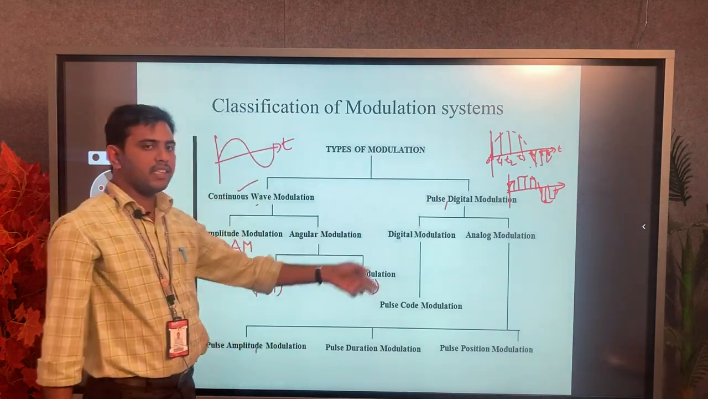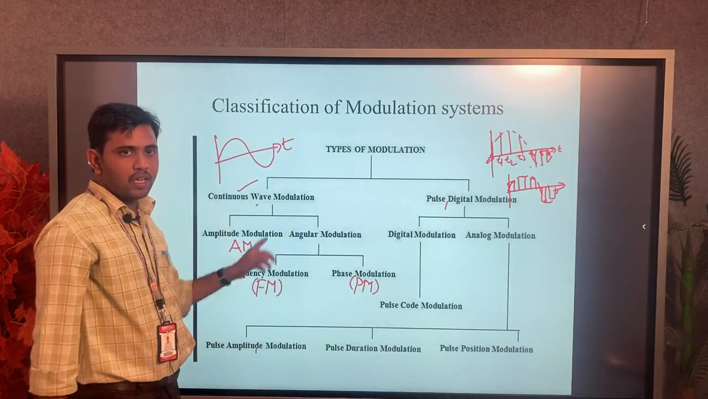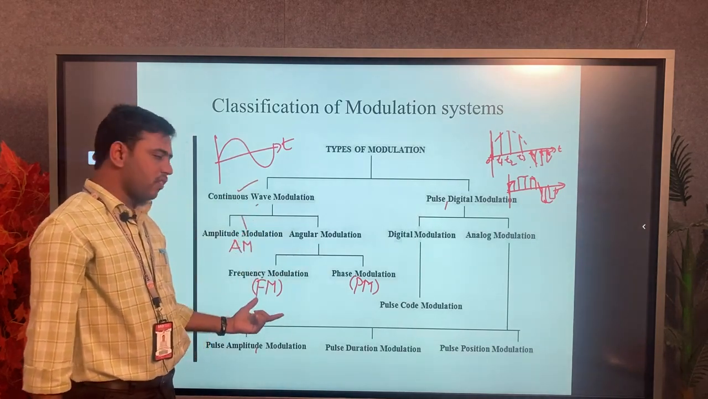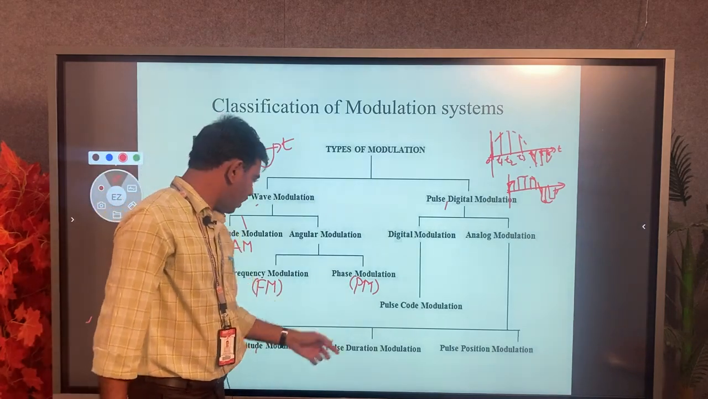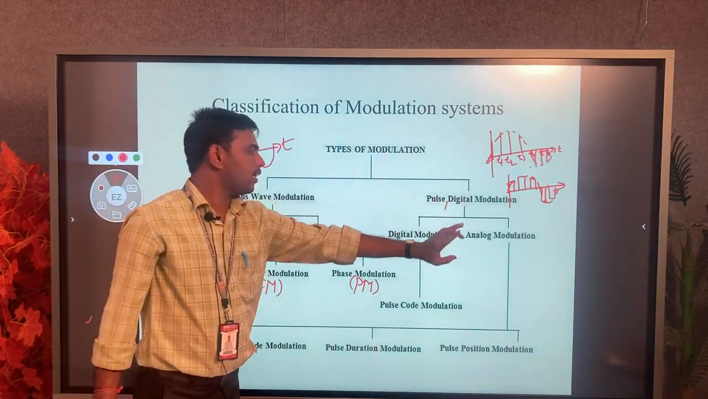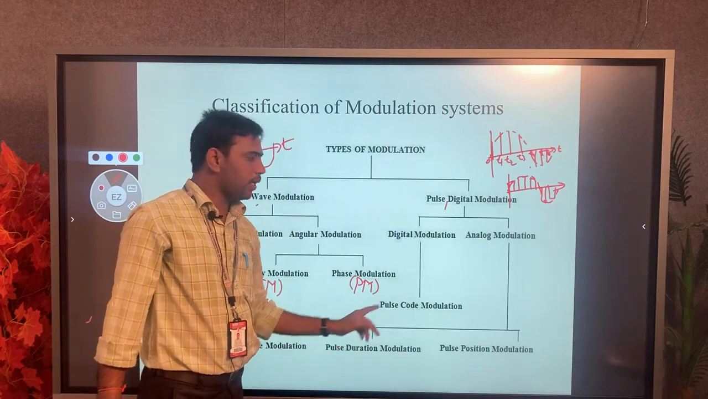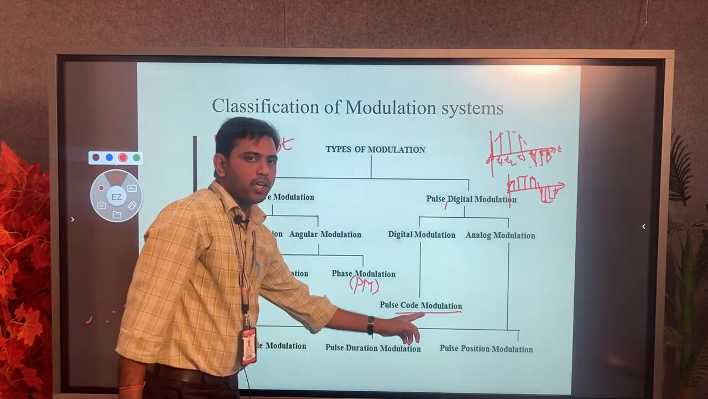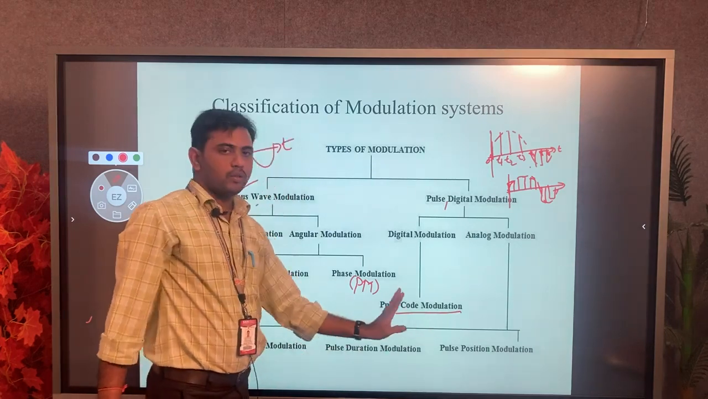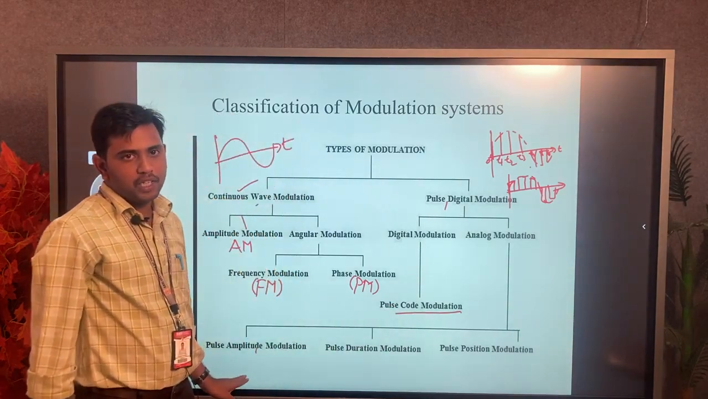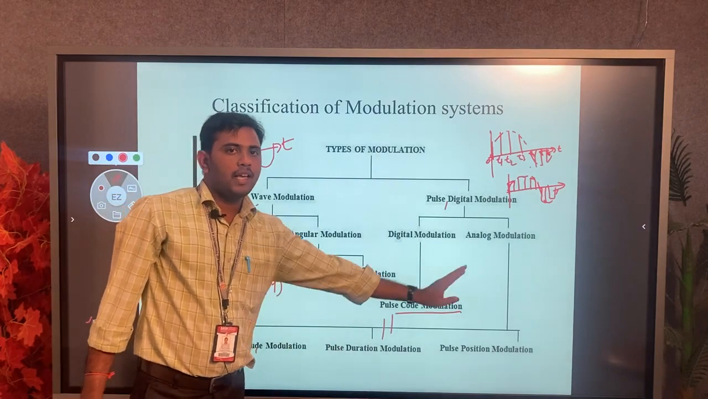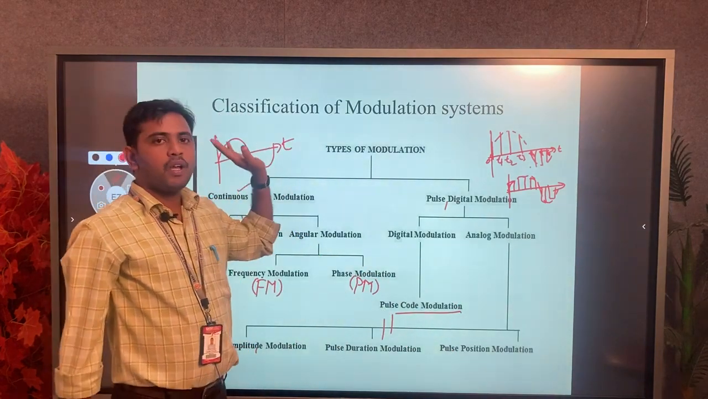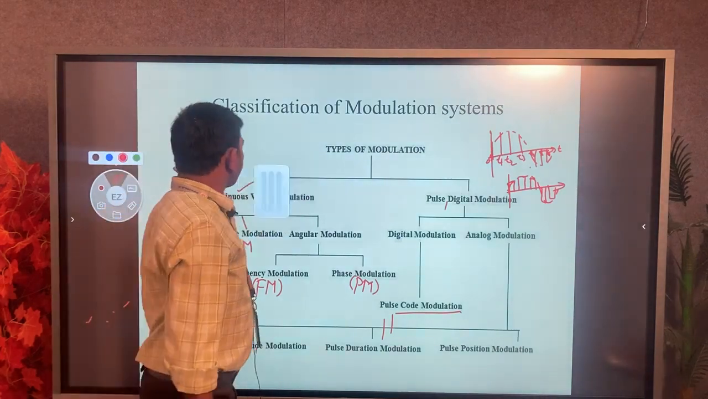We have to discuss in the next slides of the amplitude modulation how the waveform will be, what is the mathematical analysis, and the frequency modulation waveform also we have to discuss. And next we have to go to the digital modulation, which can be classified into two types. One is the pulse code modulation. The pulse code modulation is again classified into three types: pulse amplitude modulation, pulse position modulation, and pulse width modulation. Okay, so these are the classification of modulation systems.